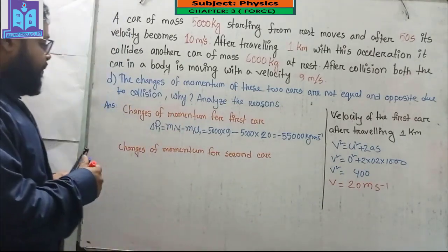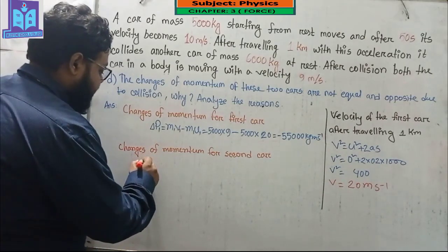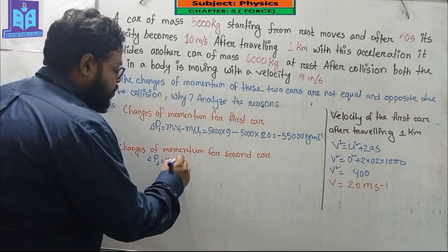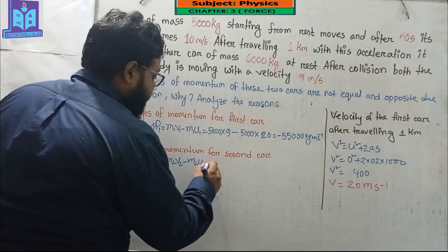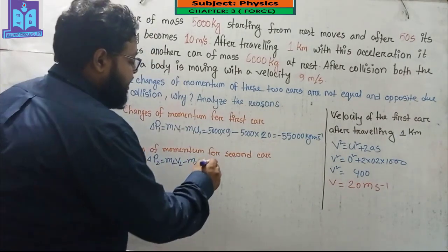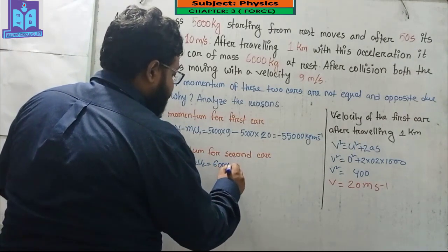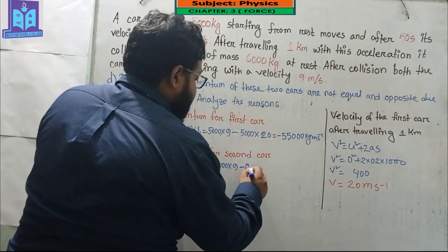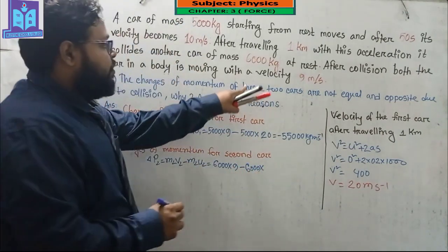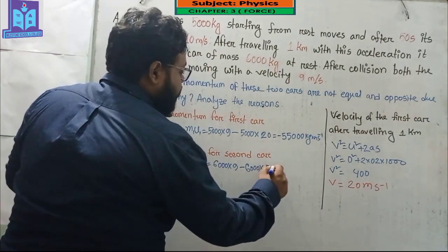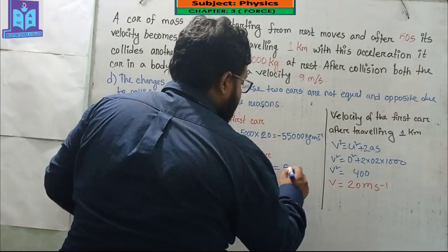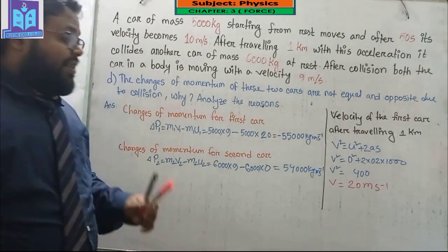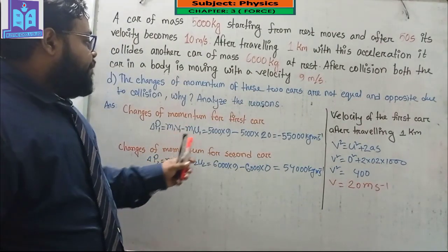This 55,000 kg m/s is the change of momentum for the first car. And if I want the change of momentum of the second car, then ΔP2 equals M2V2 minus M2U2. The mass of the second car is 6000, the final velocity is 9, and the mass of the second car is 6000, the initial velocity for the second car is 0. So I will get 54,000 kg m/s.